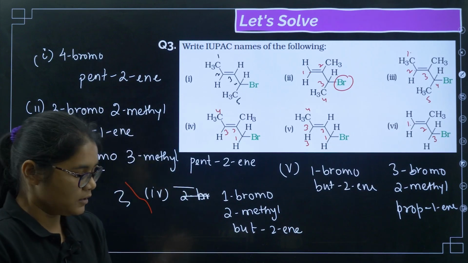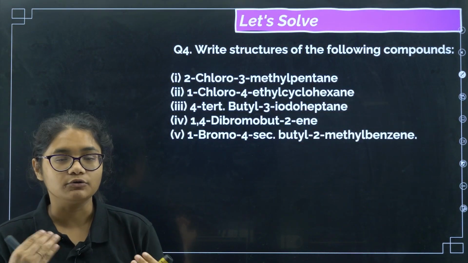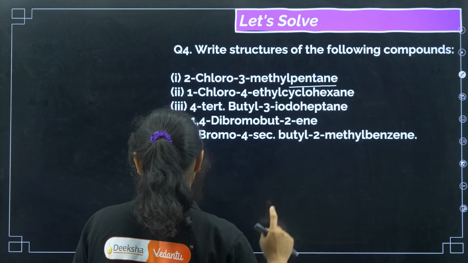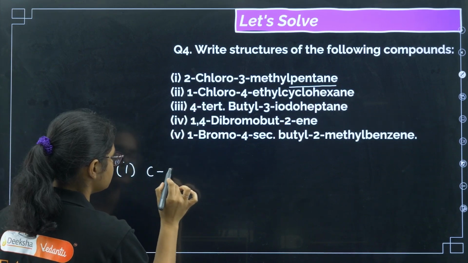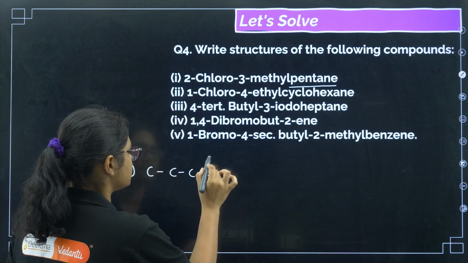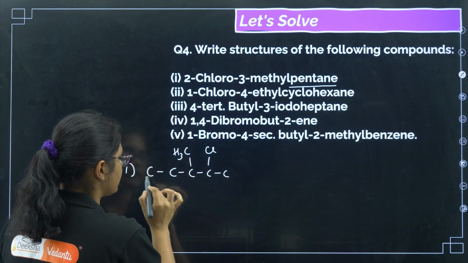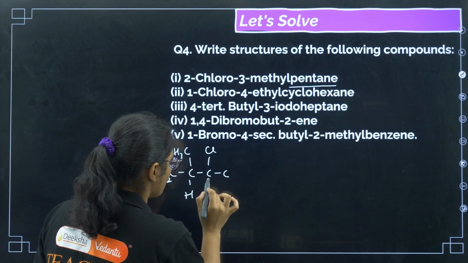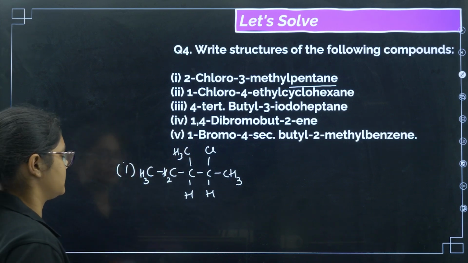Now coming to drawing the structure. Here some compounds are given, you just need to draw their structure. This is very easy. So, 2-chloro-3-methylpentane. The first thing you should do is draw the parent chain. In the parent chain there are 5 carbons, so we'll draw 5 carbons like this. Then 2-chloro, so on the second carbon there is chlorine and on the third carbon there is methyl. The rest of the things you can balance with hydrogen, so each carbon should have 4 bonds. So this will be the structure.